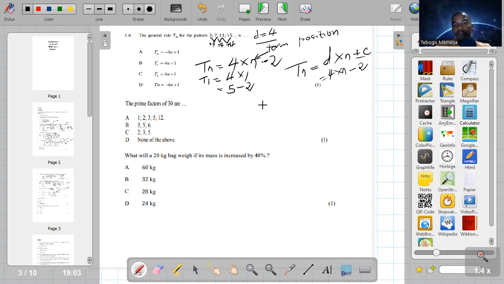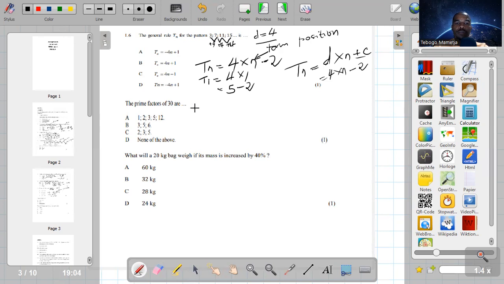So the next one, even if it's not numbered, guys, we can work it out. It doesn't matter. They say the prime factors of 30 are... So guys, prime factors. How do we find prime factors? We find prime factors by using prime factorization, and we can use the ladder or table method, or we can use the tree method.